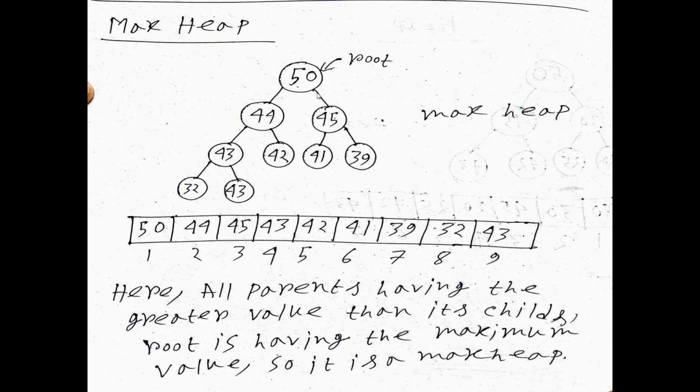In a max heap, the root element must have the maximum value. So yes, 50 is the maximum value. If you compare the left subtree elements or right subtree elements, 50 is greater than all. So 50 is the maximum element, and in a max heap the condition says that the maximum element must be on the root. Yes, so all the conditions of the max heap are satisfied here. The root is having the maximum value. So yes, this tree is a max heap tree.